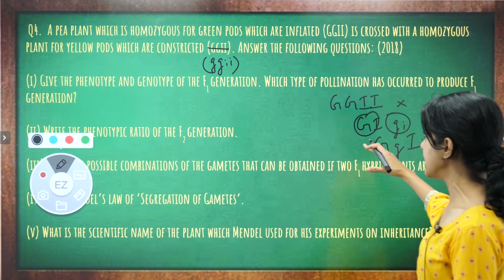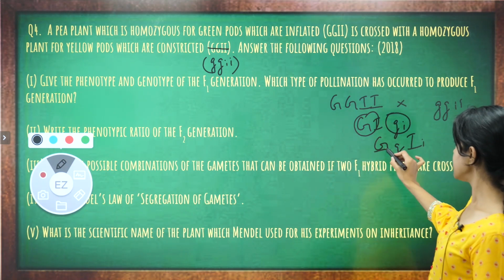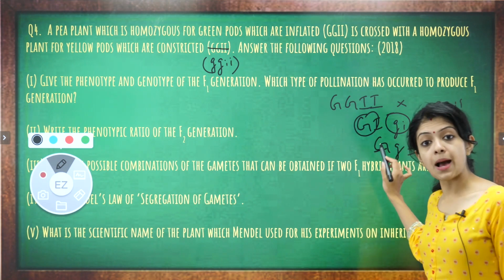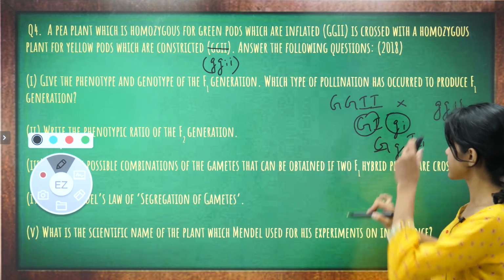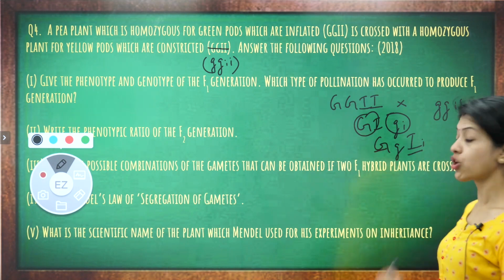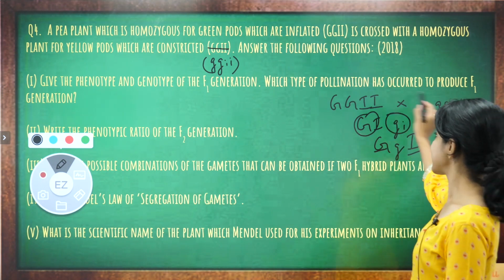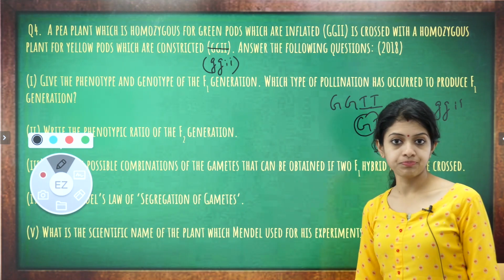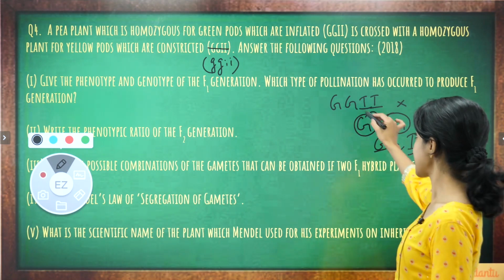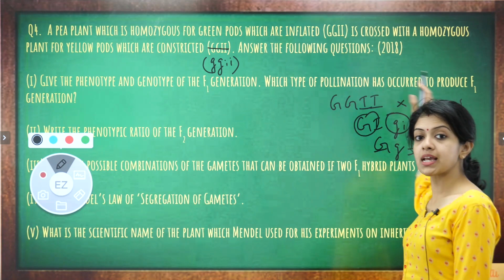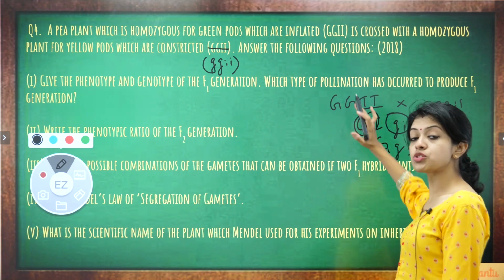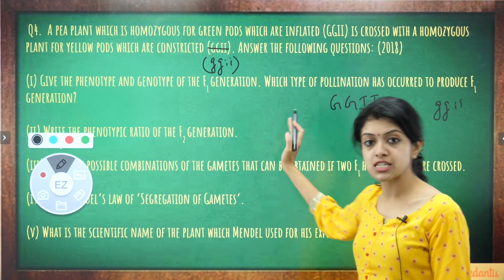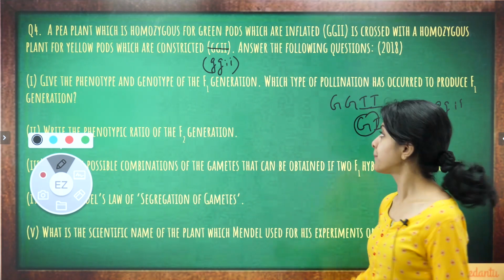So phenotypically, they would all have green pods and would be inflated. Genotypically, they would be double heterozygous like this. What type of pollination has occurred? What do you think? Was it a self-pollination that occurred to produce this? No, right? It wasn't the same plant that was self. It was a completely recessive plant, which was a different plant that was made to mate with this plant. So it was cross pollination.